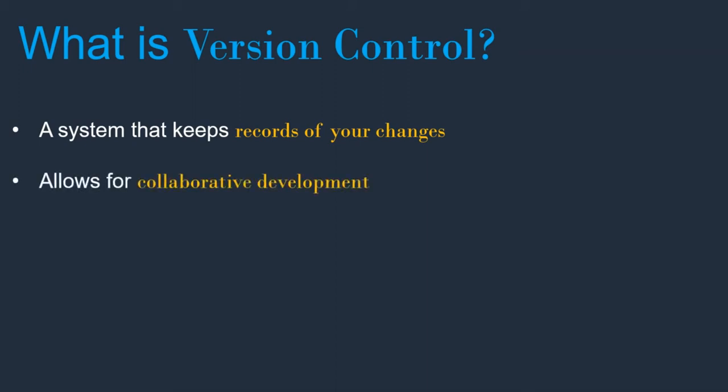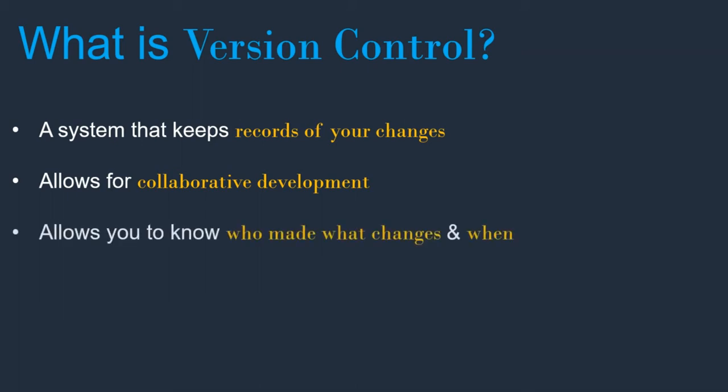Next, it allows for collaborative development. As I said, multiple people are working on the same project. Code sharing is quite a difficult problem. But if we use version control system, it is very easy to share our code and work collaboratively. Next, it allows you to know who made what changes and when.